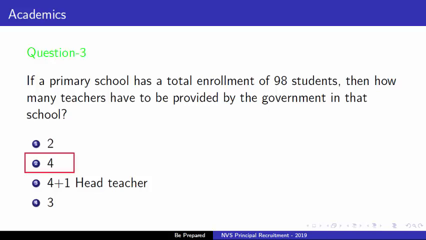Correct answer is option 2, that is 4 teachers. It means if a primary school has a total number of 98 students, then 4 teachers have to be provided by the government in that school.